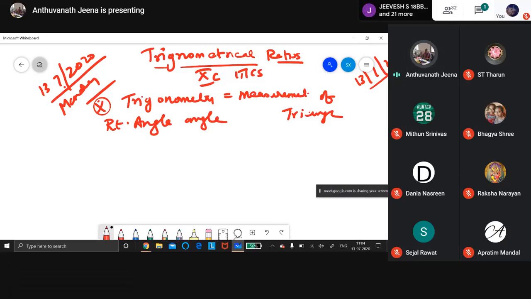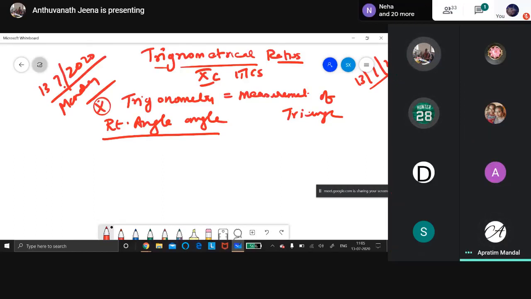There are two types of right angle triangle, children. Can you tell me what are the two types of right angle triangle? Isosceles right angle triangle, and scalene. In your geometry box, you have two types of right angle triangle, which are the set squares. We call them set squares.